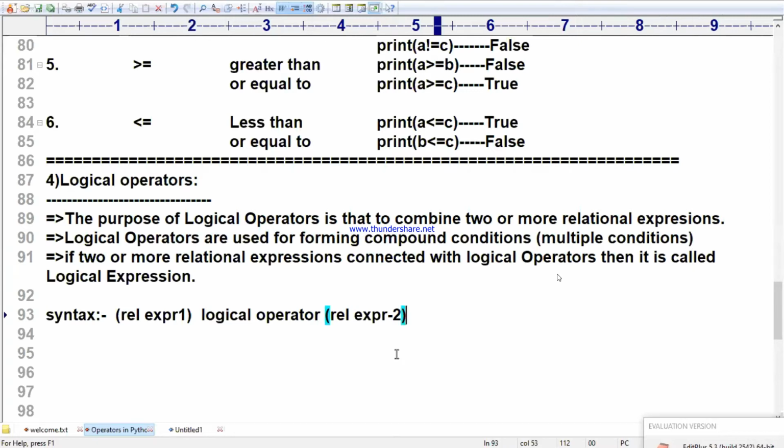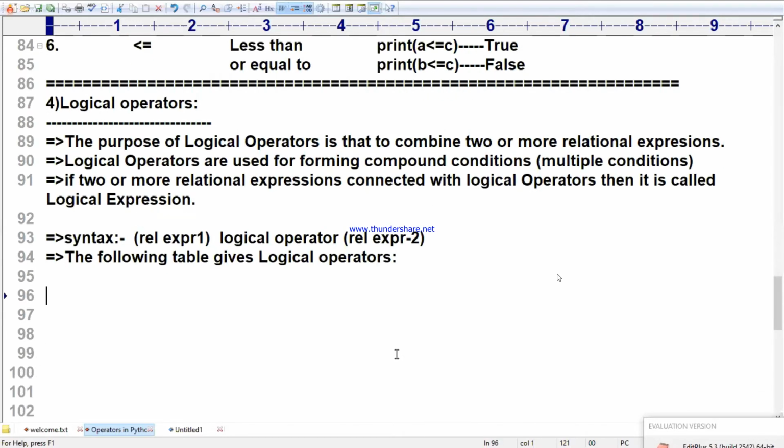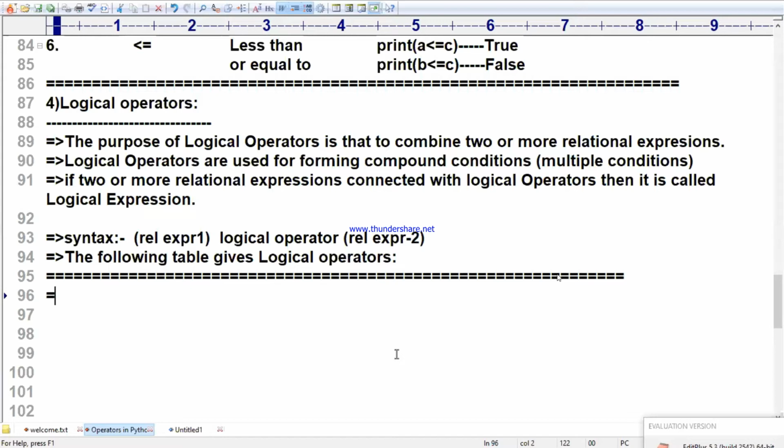Okay, now I am going to write the table. Look at that table, I am going to write it. The following table gives logical operators. They are very simple also, nothing is difficult. See that I am writing. So I am preparing the table. Watch it.